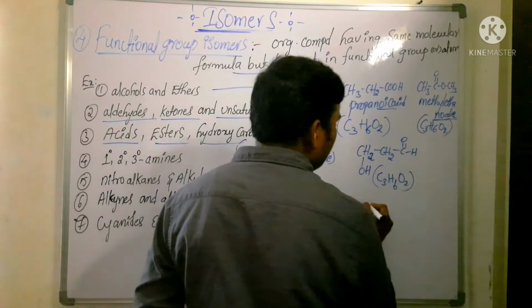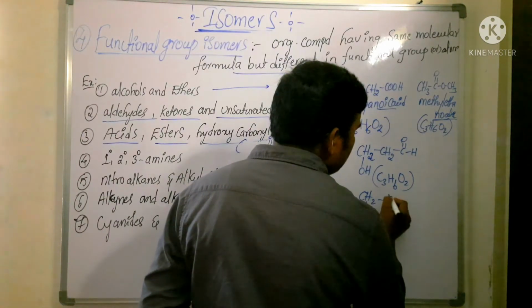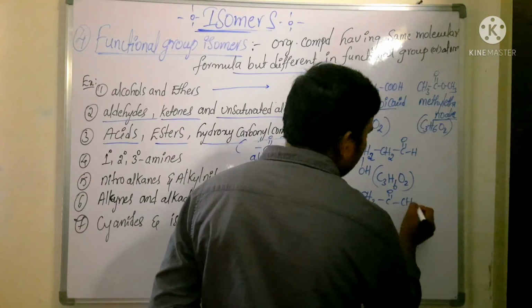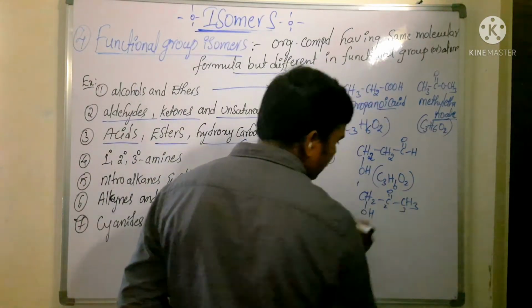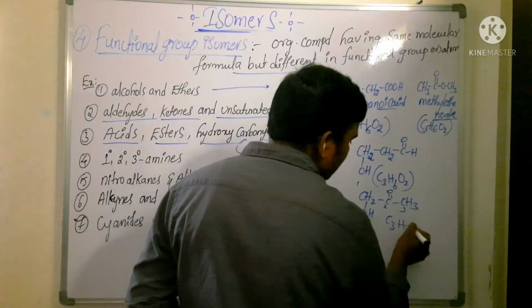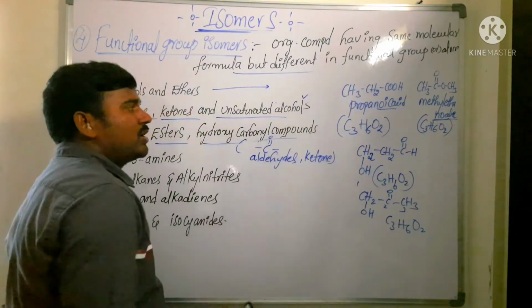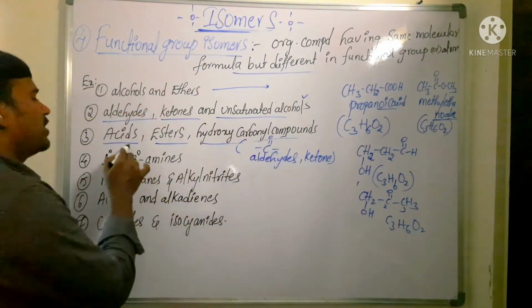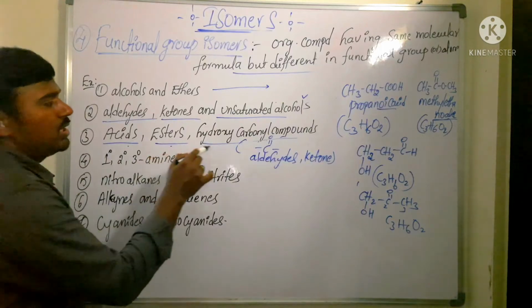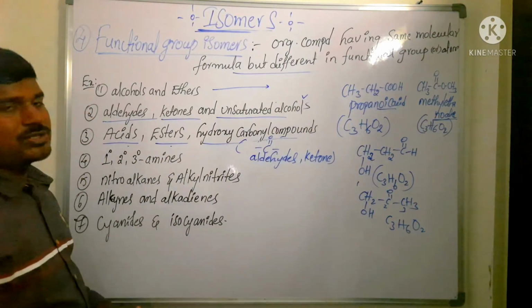Okay, and you can also take the hydroxy ketone, CH2OH, C double bond O, CH3. So it is hydroxy ketone. 1, 2, 3, so 3 carbons, 6 hydrogens, 2 oxygens. These all come under functional group isomer. Which are functional group isomers? Acids, esters and hydroxycarbonyl compounds.